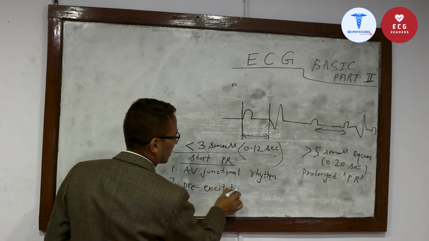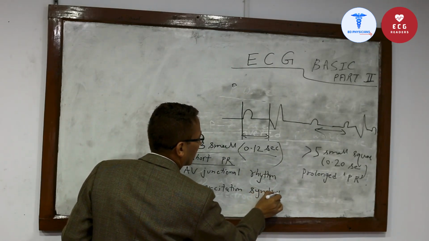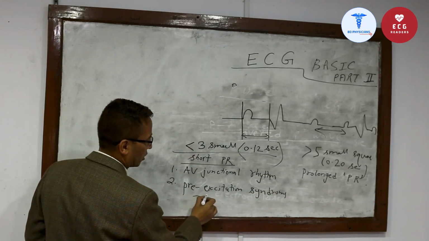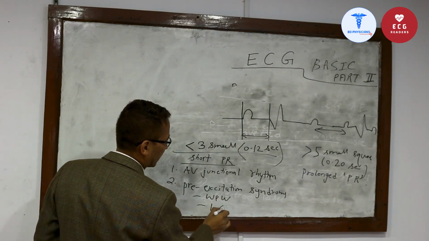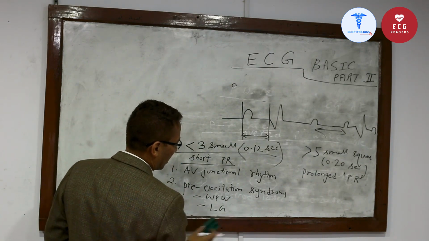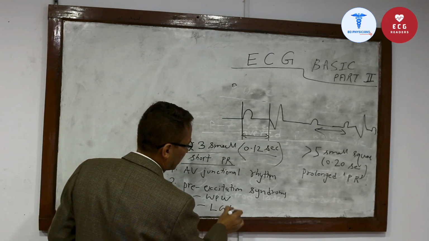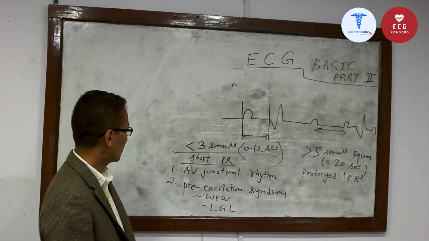Pre-excitation syndrome can be the WPW pattern or Lown-Ganong-Levine syndrome. Pre-excitation syndrome, WPW or Lown-Ganong-Levine syndrome.